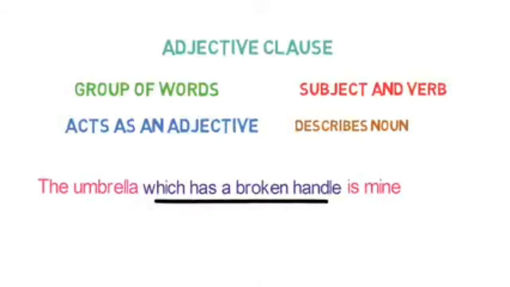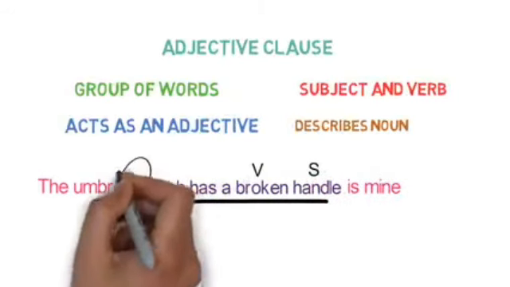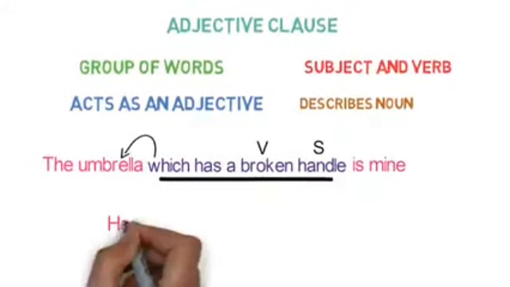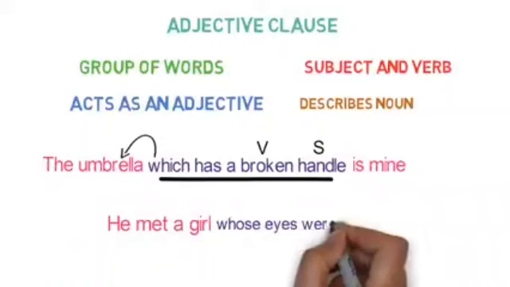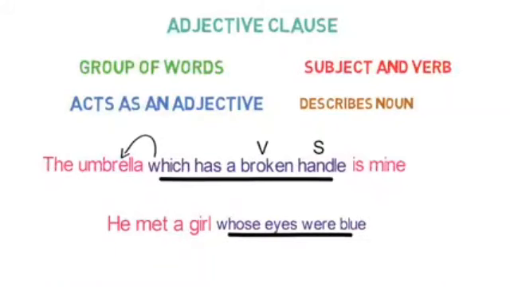So which has a broken handle is describing the subject, the umbrella, and here you can see the subject and verb. So this is an example of an adjective clause. Now another example: he met a girl whose eyes were blue. Here also, in whose eyes were blue, you will see the subject and verb part. The underlined portion is describing the girl. So this is an example of an adjective clause.